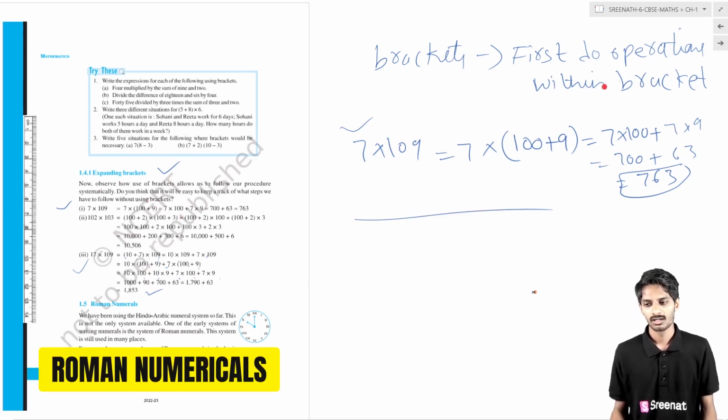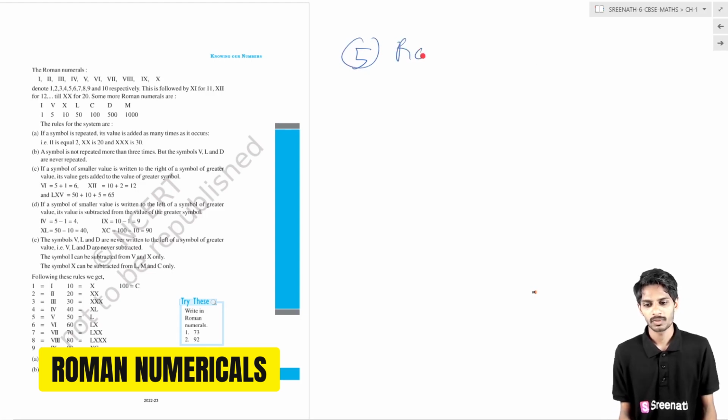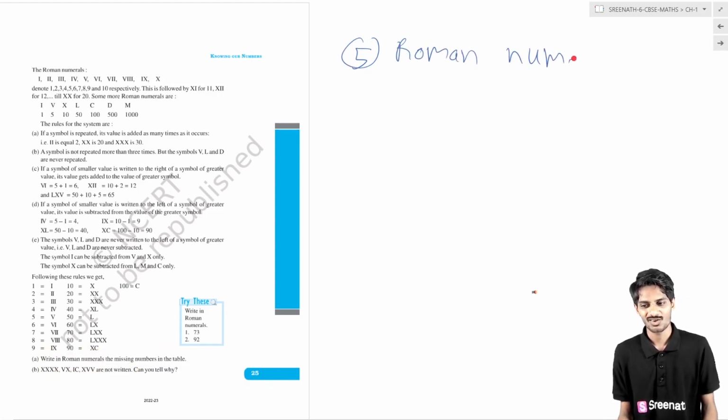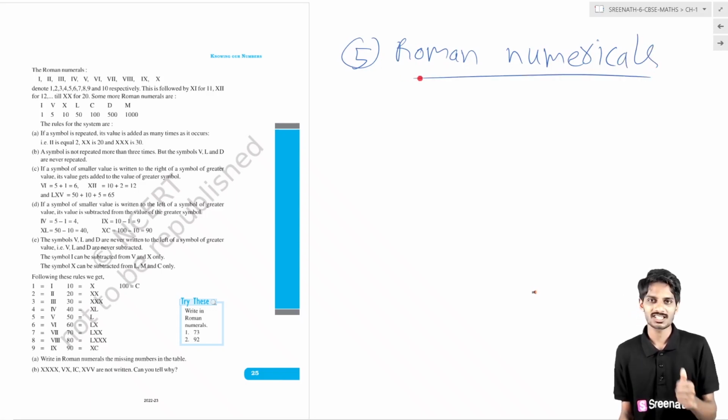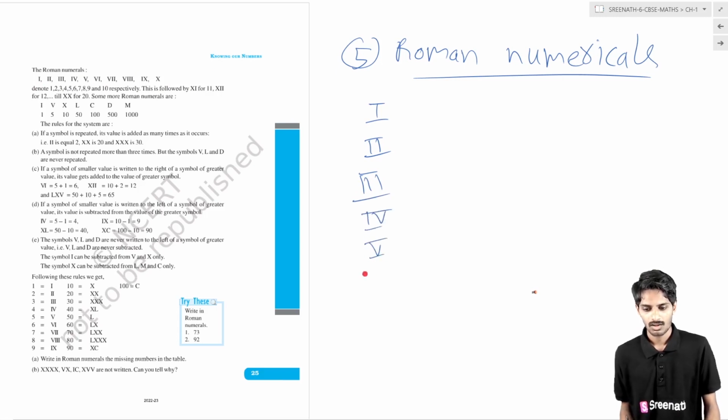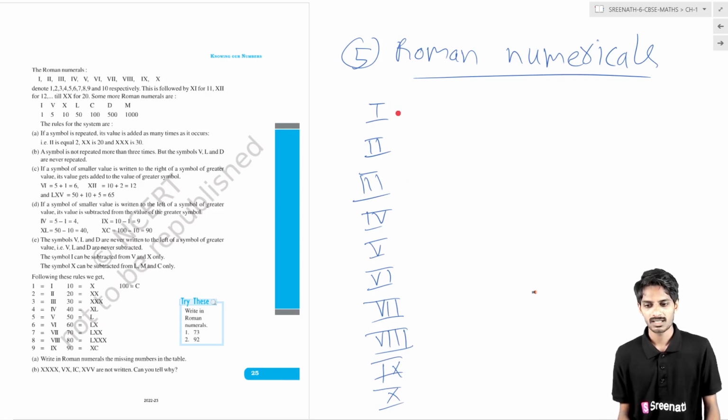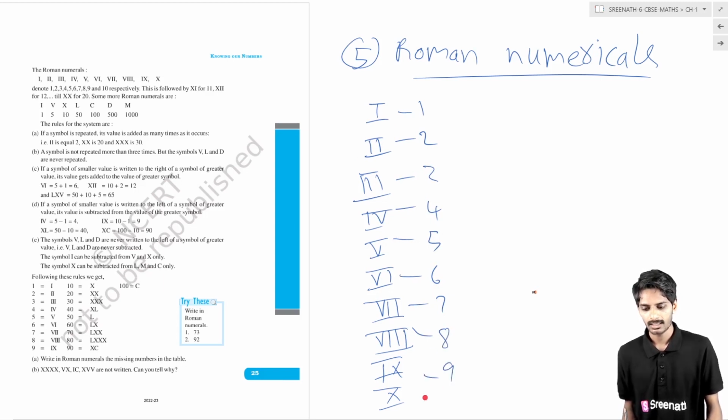Now the fifth topic is Roman numerals. What are those? Okay students, we are coming to the end, so stay energetic. What are the Roman numbers? I will explain. These are the Roman numbers equal to standard numbers: I repeated is 2, repeated again is 3, then 4, this is 5, this is 6, 7, 8, 9, and this is 10.